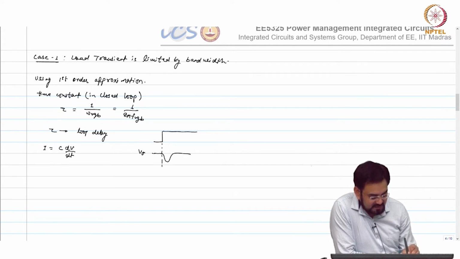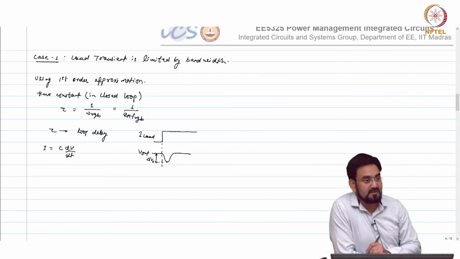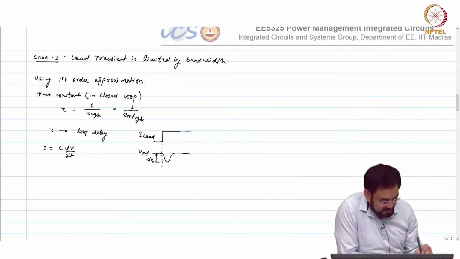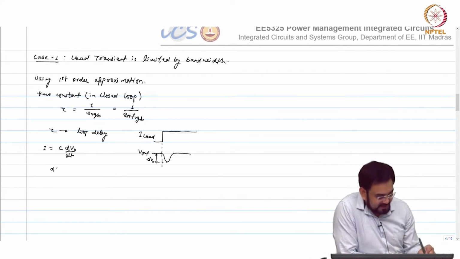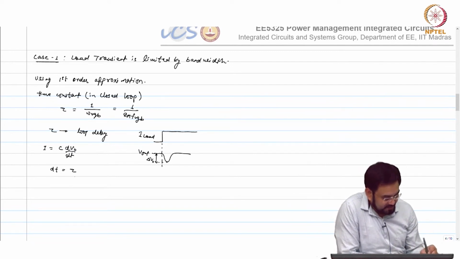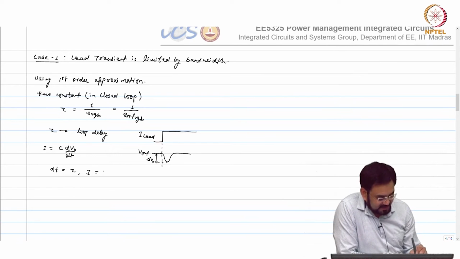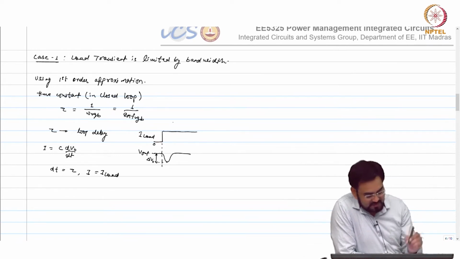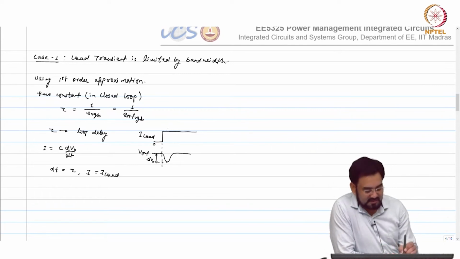So this is your Vout, this is your I load, and what we are trying to find is this delta Vout, which is your undershoot, and dt here is tau. I is nothing but I load, because we are considering from 0 to full load. So, I load.